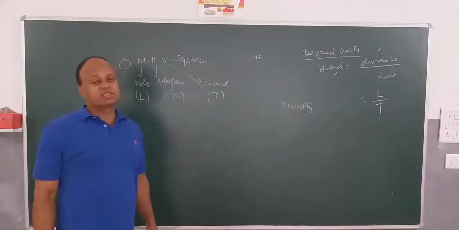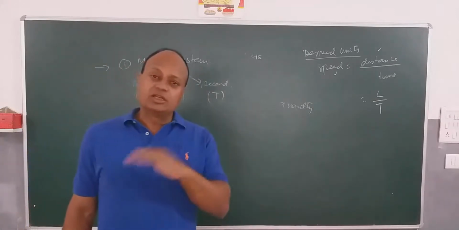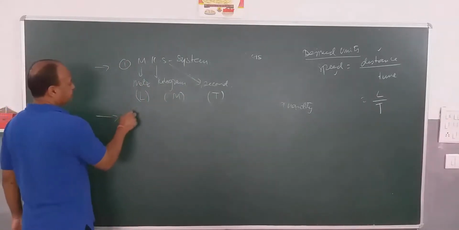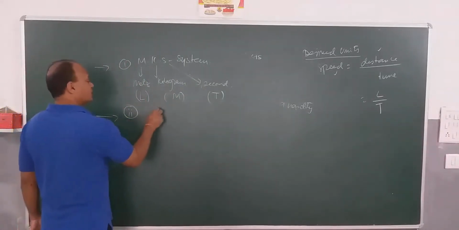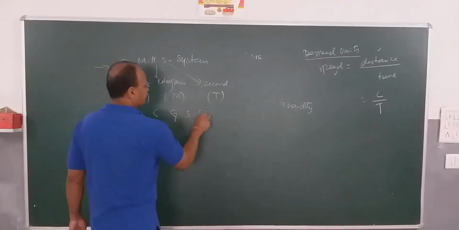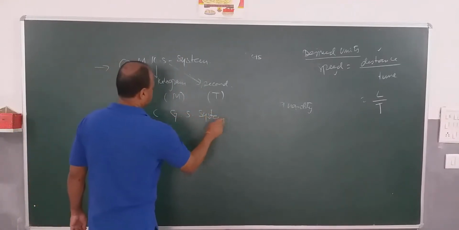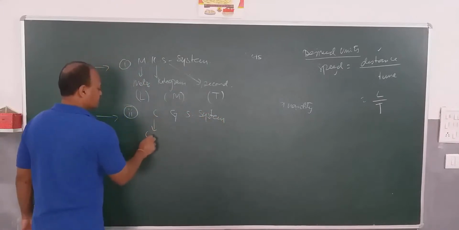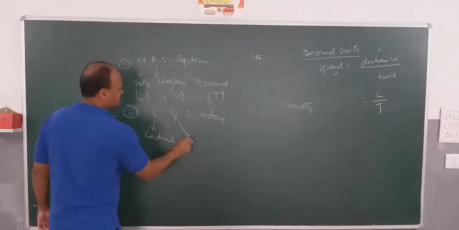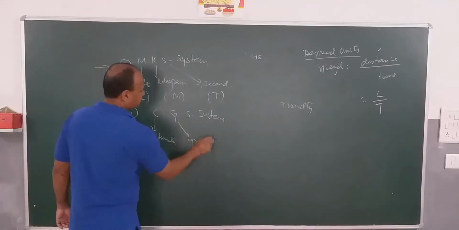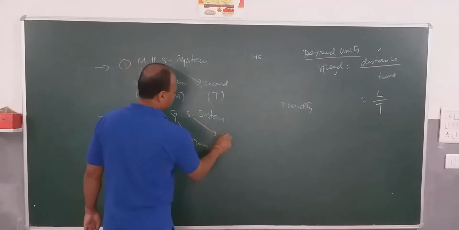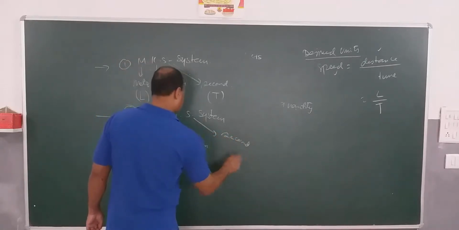But Europeans mostly work with two different systems of measurements. One is called CGS system. C means centimeter, G means gram, and S means second.